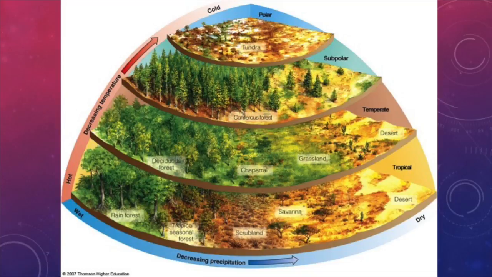Next, we have forest biomes. Remember from our last unit that forests are considered to be major carbon sinks. This is because the organisms that live here make up 70% of the terrestrial carbon on the planet. Just like with deserts, there are three categories of forest, and they are based off of latitude: tropical, temperate, and polar. Tropical rainforests are one of the largest sources of biodiversity on the planet.